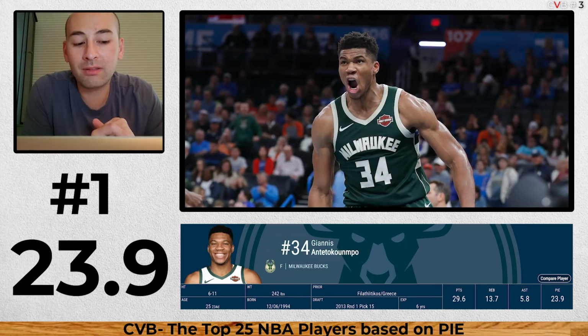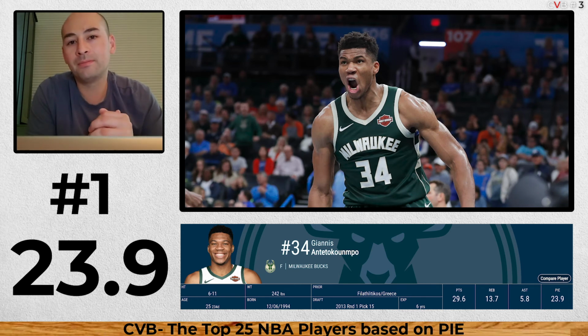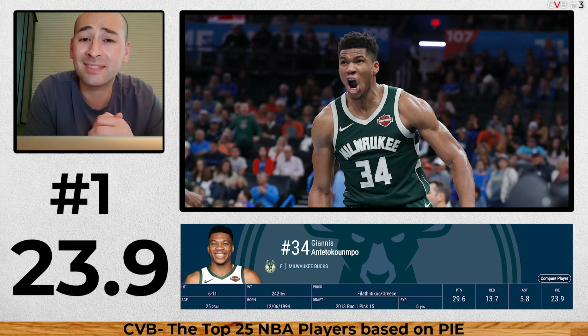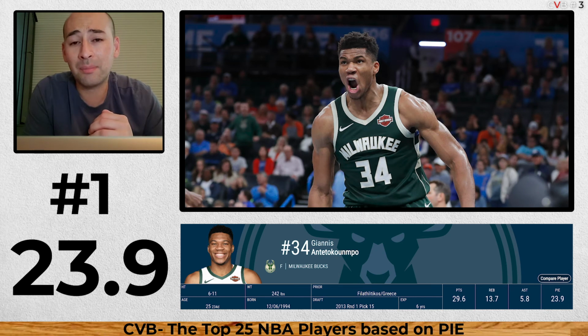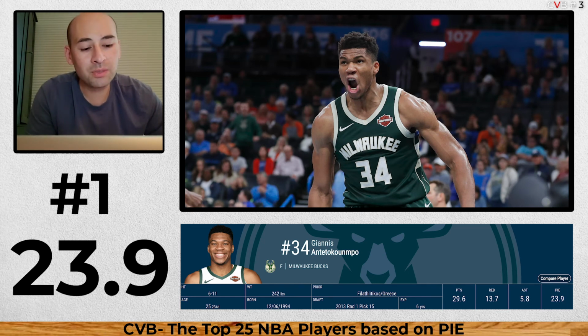Giannis Antetokounmpo, 23.9. He will win the MVP again this year, and he just makes such a huge impact on his team that there's no surprise that the PIE is high. And we'll see what happens this year in the playoffs. They might not even make it past the second round. We will see. The East is a lot better this year, and it's going to be interesting. Unless he can really shoot like they're saying he can, and he makes some threes in the playoffs, this guy is going to be almost impossible to stop. So no surprise, number 1 PIE is Antetokounmpo.